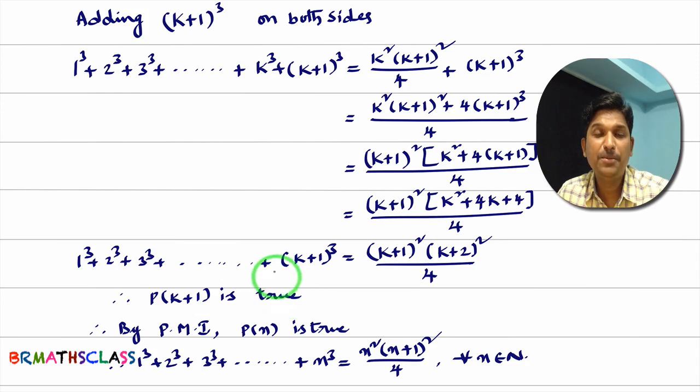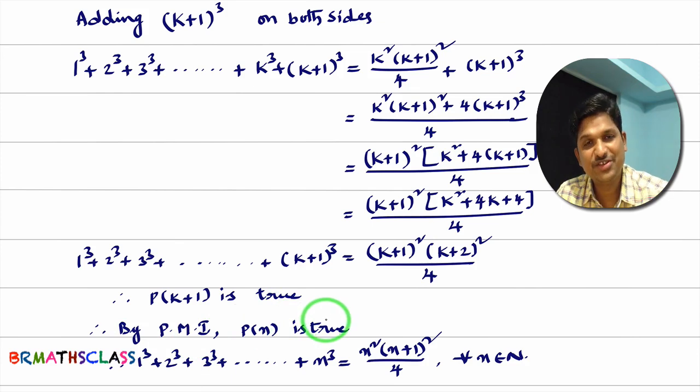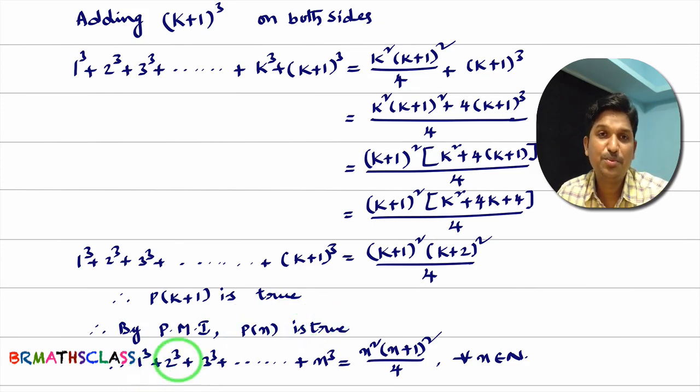As we proved p of 1 is true, and by assuming p of k is true, we proved p of k plus 1 is true. So from the principle of mathematical induction, we can say that p of n is true. What is p of n? 1 cube plus 2 cube plus 3 cube plus and so on plus n cube equals n square into n plus 1 whole square divided by 4.